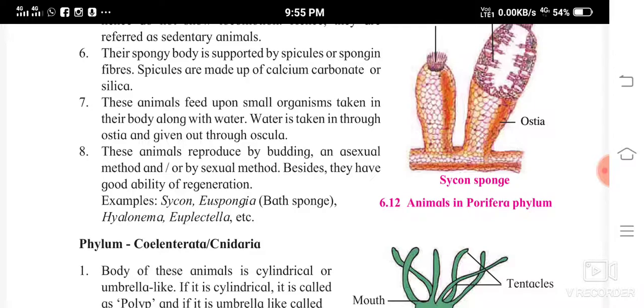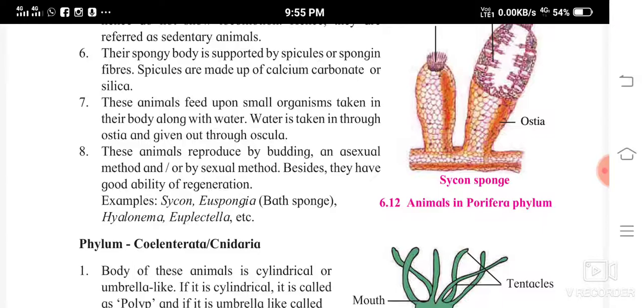of the sponges. These animals reproduce by budding, an asexual method, or by sexual methods also. So if asexual reproduction takes place, then it is budding, or sometimes reproduction takes place through the sexual method also.